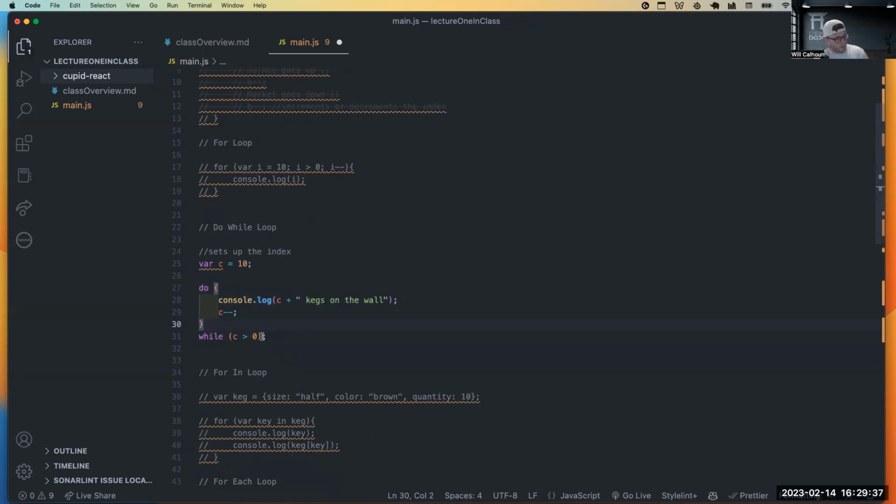So what you're saying is, okay, here's my condition. And while that is happening, this is what I want you to do. Here's how it sets up my index. That's just an example of a while loop.